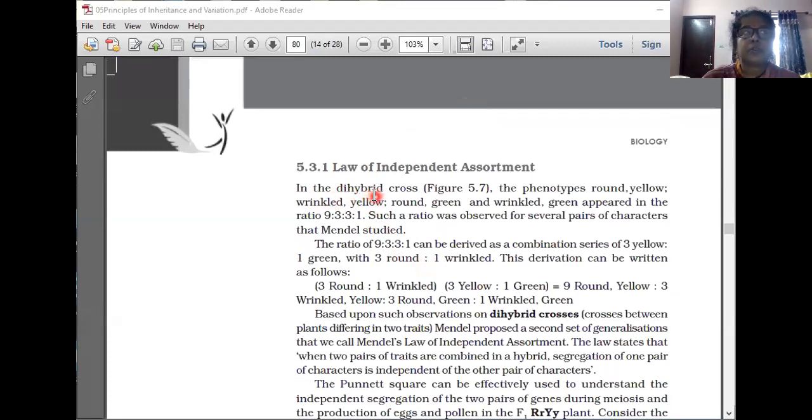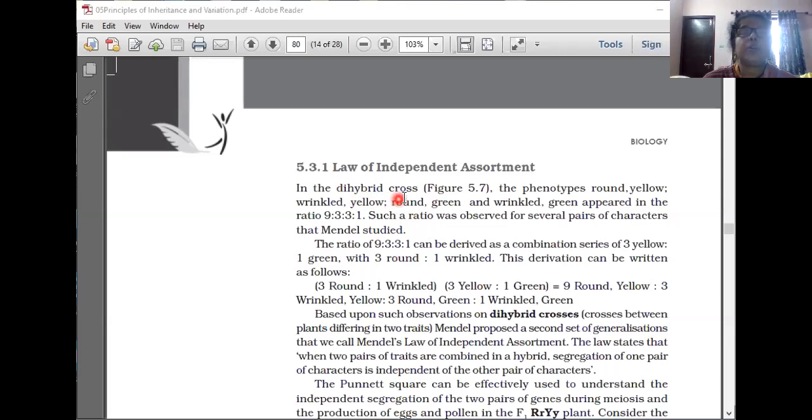Suppose two contrasting characters. Last time we had learned the seed color and seed shape. For seed color, yellow was the dominant one, and for seed shape, round was dominant. So the gene controlling round shape is capital R, and the gene controlling color of the seed is capital Y. Capital R can be separated from capital Y, and it can go with the capital Y or small y when assortment takes place. Understood?